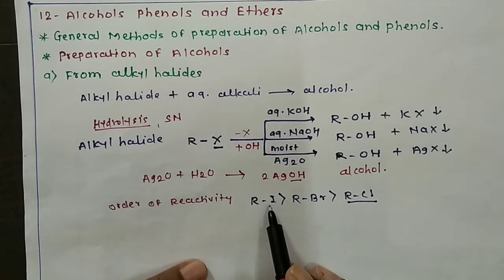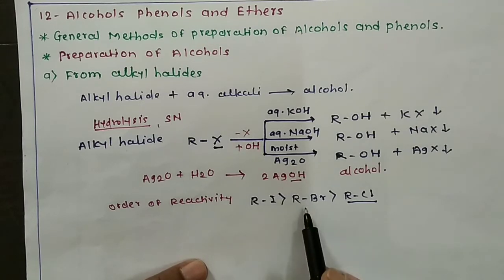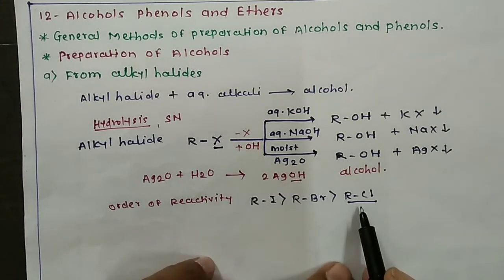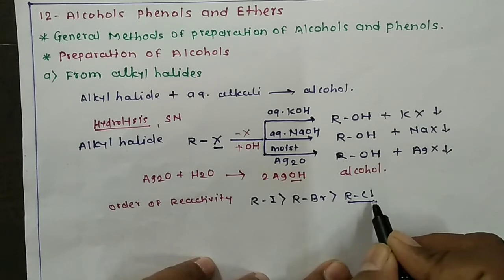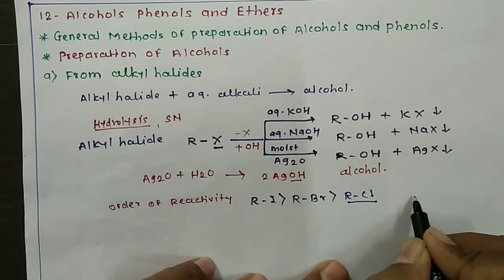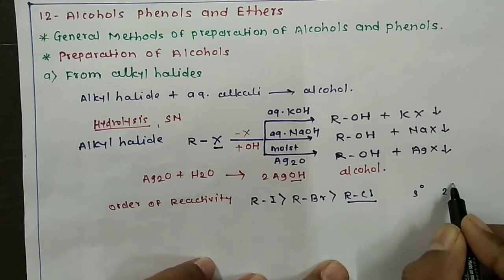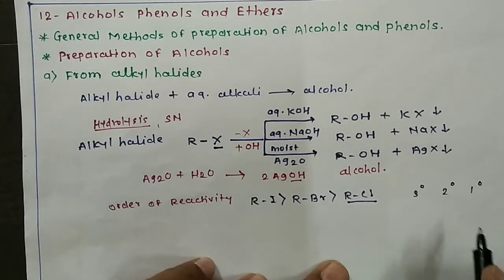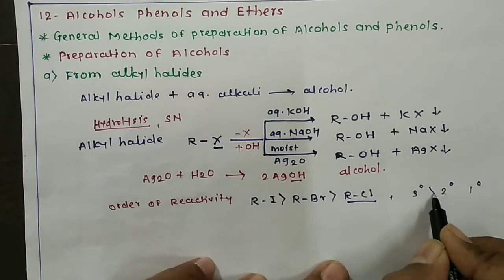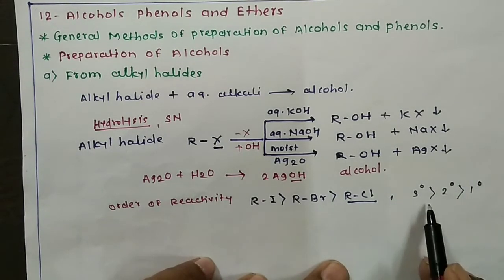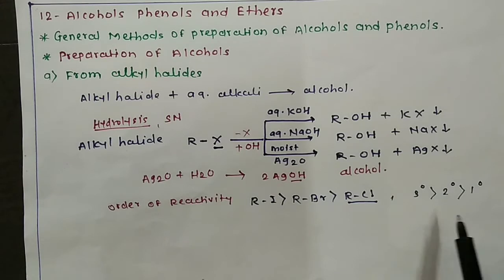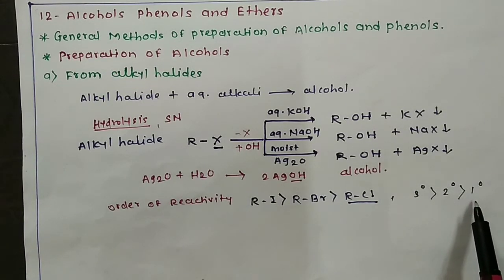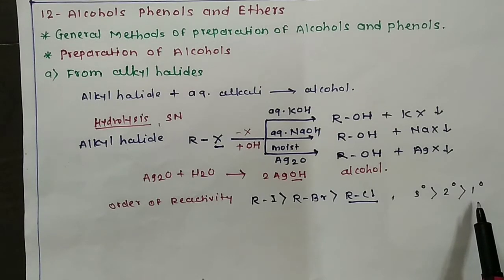Hence, alkyl iodides are more reactive than alkyl bromides and alkyl chlorides. That is the reason. In case of halogen, if the halogen atom is the same and the type of alkyl group is different, like tertiary, secondary and primary, then the reactivity order is found to be: tertiary alkyl halides are more reactive than secondary and primary alkyl halides. So this is about the reactivity order of these alkyl halides.